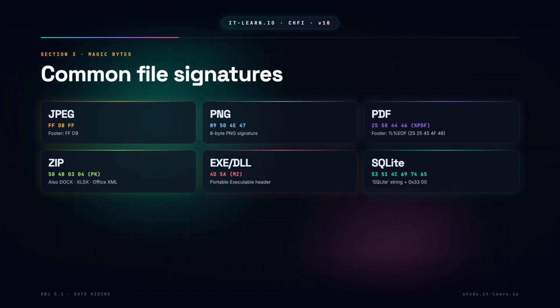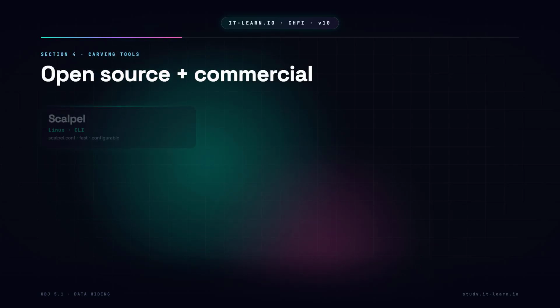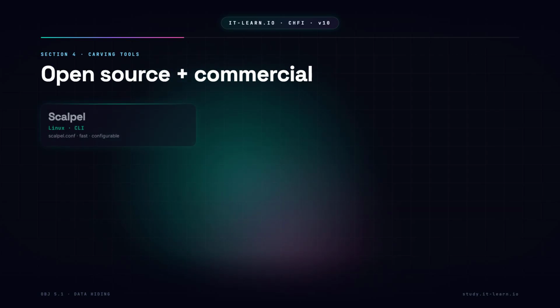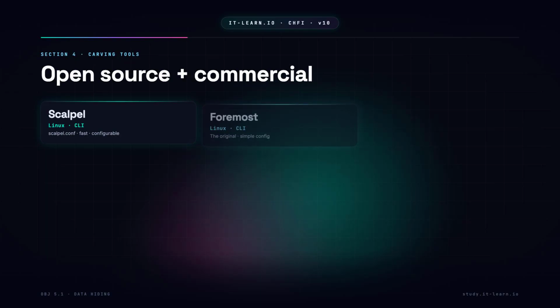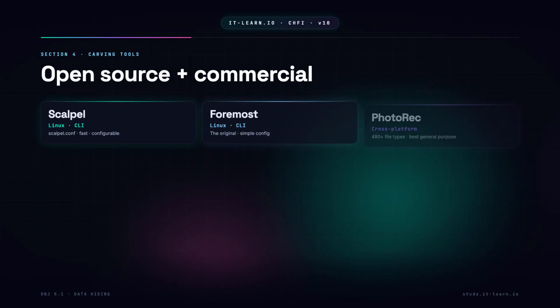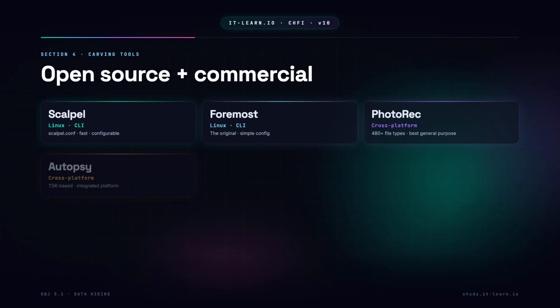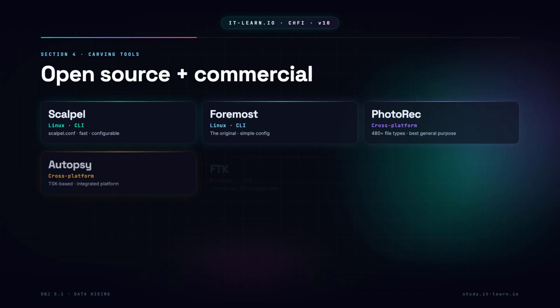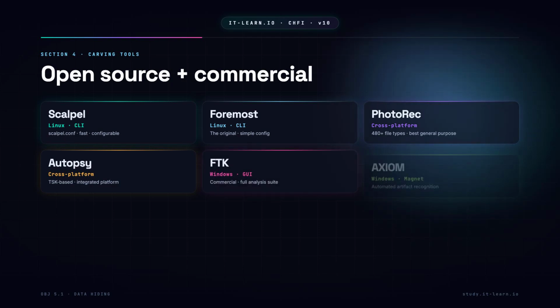These header bytes are the exam questions. Know them. Carving tools by platform: Scalpel on Linux, fast, configurable headers and footers in scalpel.conf. Carves to a separate output directory, common in forensic distros. Foremost on Linux, the original file carving tool, simple configuration. PhotoRec, cross-platform. Designed for multimedia, recovers 480 plus file types, GUI via TestDisk. Best general purpose carver in the open source world.